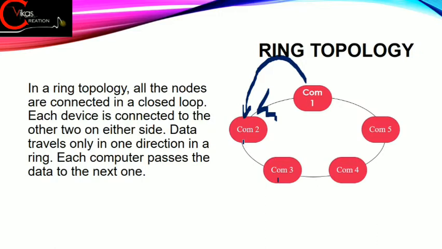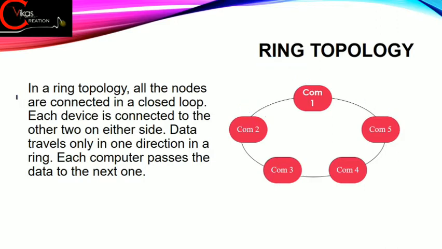The problem is that because we are sharing our data from computer to computer, the security of data is very less. Fine. Suppose that you are sending a very important file. If you send that file to computer number 5, it is a possibility that the user will read that file. And if the user is reading that file, in that case the confidentiality of the data will be very less. Fine.